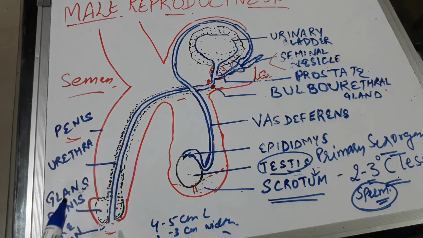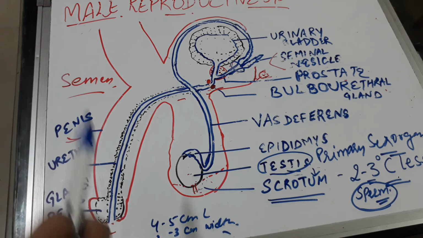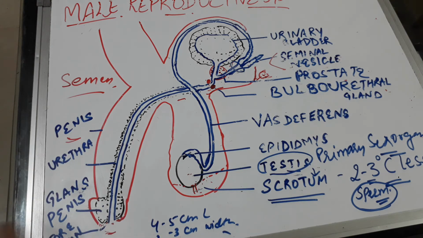The penis consists of cylindrical masses of erectile tissue, and there is another structure which is enlarged at the end of the penis, and this forms the glans penis, right? The glans penis is covered by a loose fold of skin which is called the foreskin. So the penis carries both urine and semen, right?